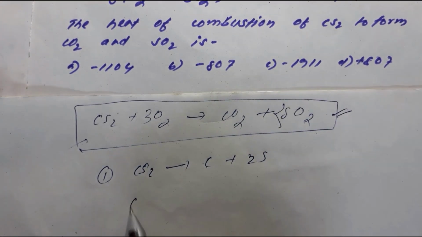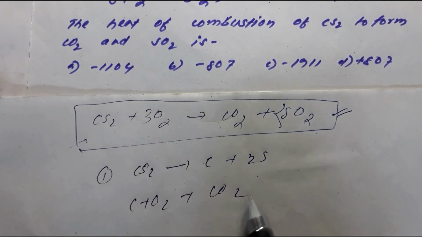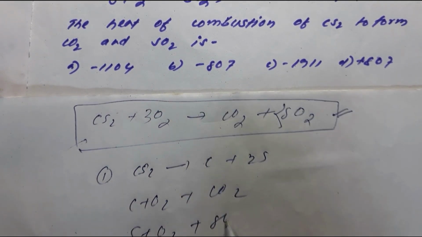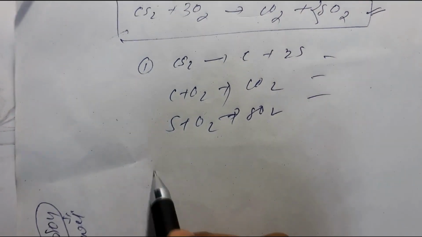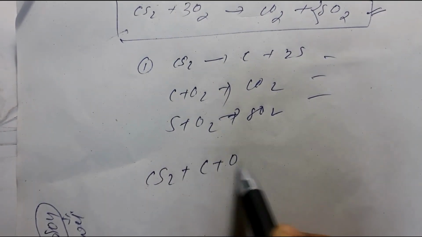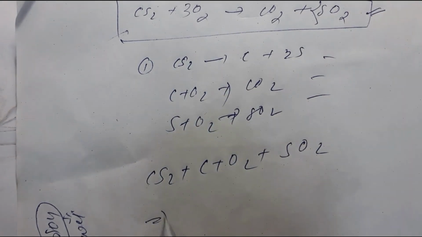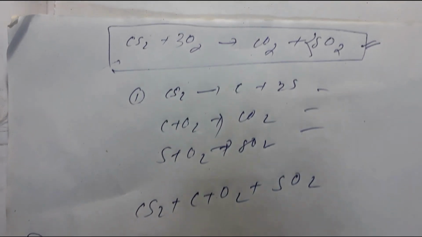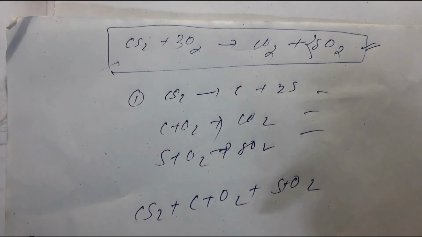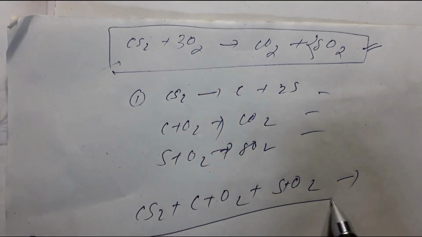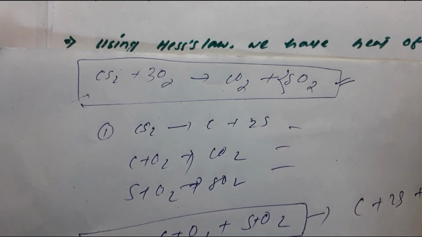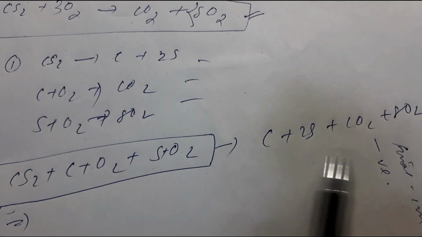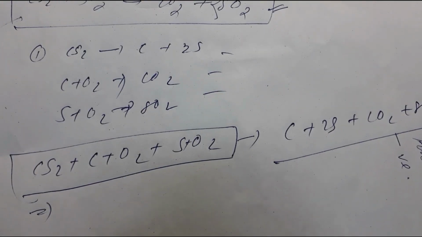All these reactions: C plus O2 gives CO2, S plus O2 gives SO2. Now combine these three, left hand side and right hand side: CS2 plus C plus O2 plus S plus O2. So you are combining this: C plus 2S plus CO2 plus SO2 on this side also. If some things cancel, then we can cancel them out.